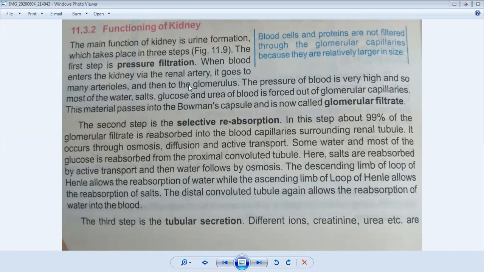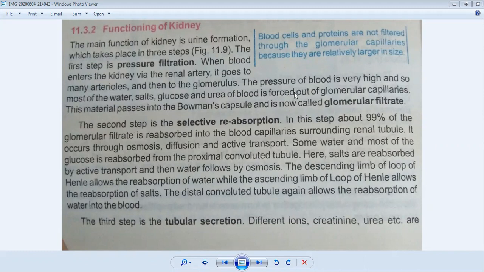I have told you that pressure filtration, if you keep in mind the structure of nephron, starts from the glomerulus and Bowman's capsule. These arterioles come together in the glomerulus tubes. The pressure of blood is very high, and most of the water, salts, glucose and urea of blood is forced out of the glomerulus capillaries.